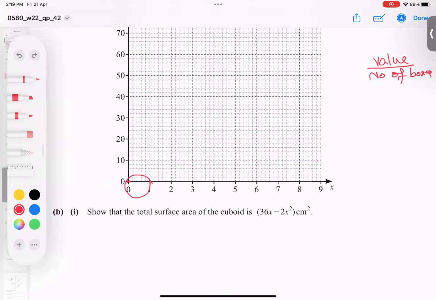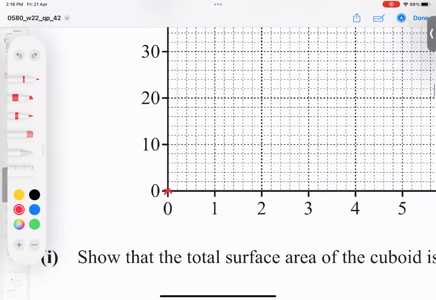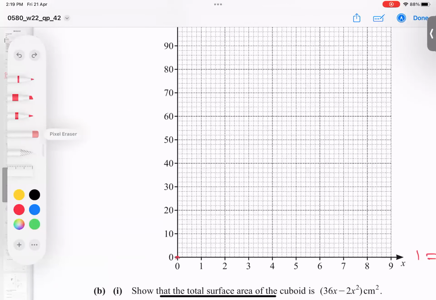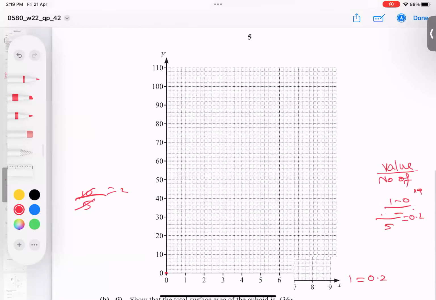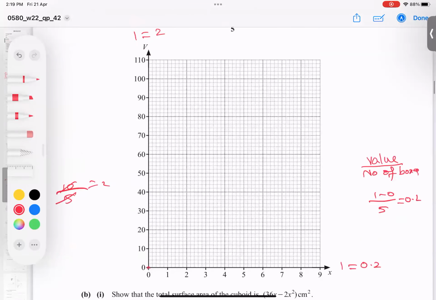So when I use this, what is the gap here? 1 minus 0 is 1. Divide by how many boxes there are, 5 boxes. So I get 0.2. So one small box is 0.2. You can say, for example, 0.2, 0.4, 0.6, 0.8, and 1. And what about this situation? 10 minus 0 is 10. So 10 divided by the number of boxes, 5 boxes. Count 1, 2, 3, 4, 5. And I got 2. It means one small box equals 2, and half a box equals 1. So let's start, and I think the point is clear.